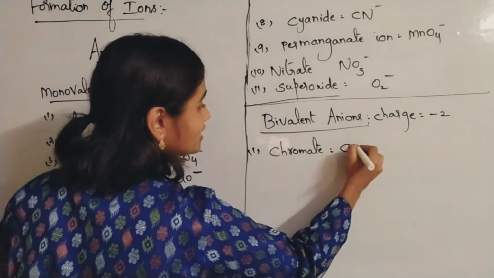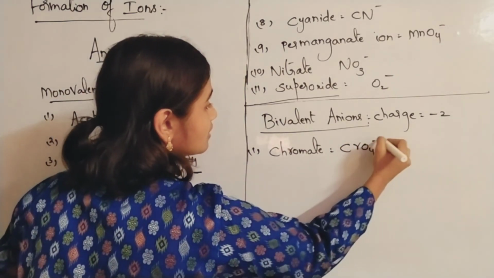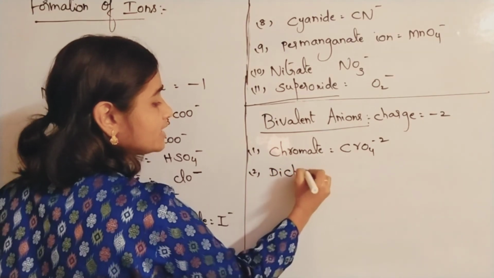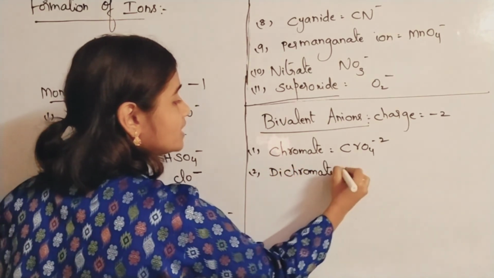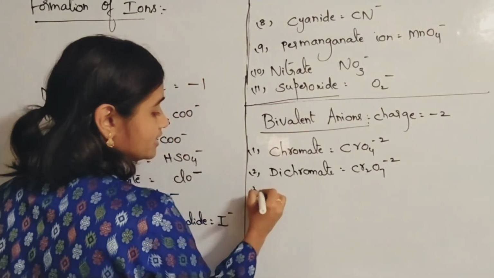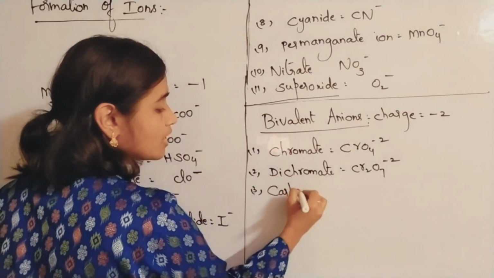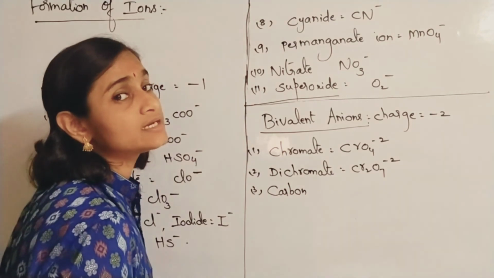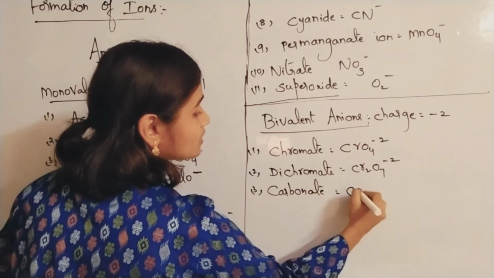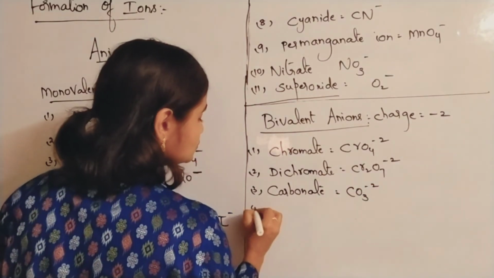Okay, now CrO4 minus 2. Chromate, dichromate, both are there. CrO4 minus 2. And dichromate also you can take. Dichromate, Cr2O7 minus 2. And carbonate ion, you all know. Carbonate, isn't it? Carbonate ion, CO3 minus 2.